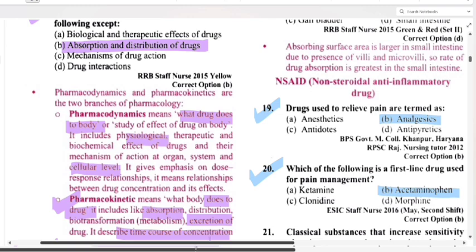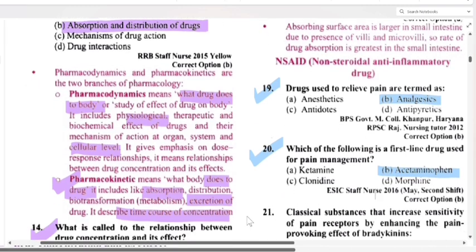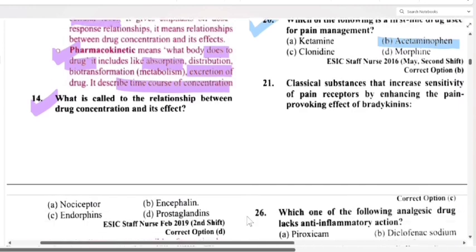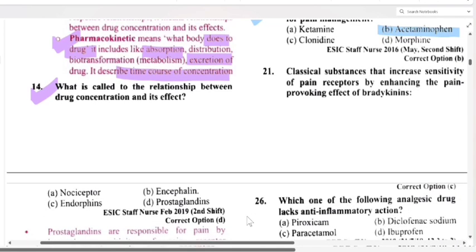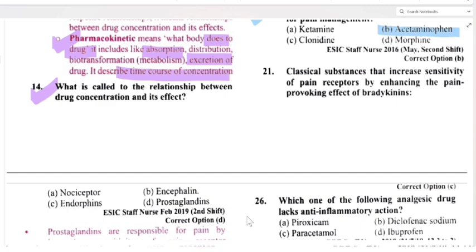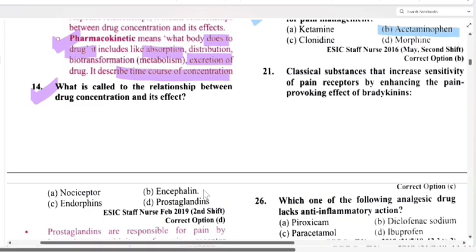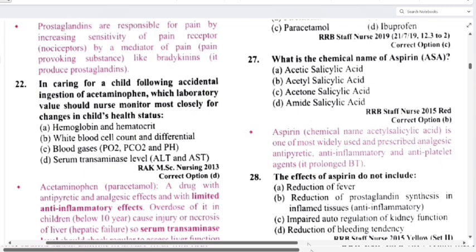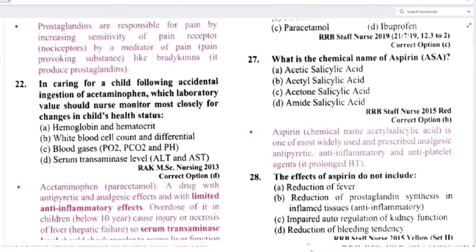Okay, acetaminophen. Now question 21: classical substance that increases sensitivity of pain receptor by enhancing the pain provoking effect of bradykinin, that is nociceptors, encephalin, endorphin, prostaglandin. So that is prostaglandin. Prostaglandins are responsible for pain by increasing sensitivity of pain receptor, mediating pain provoking substances like bradykinins. It produces prostaglandins. Clear?